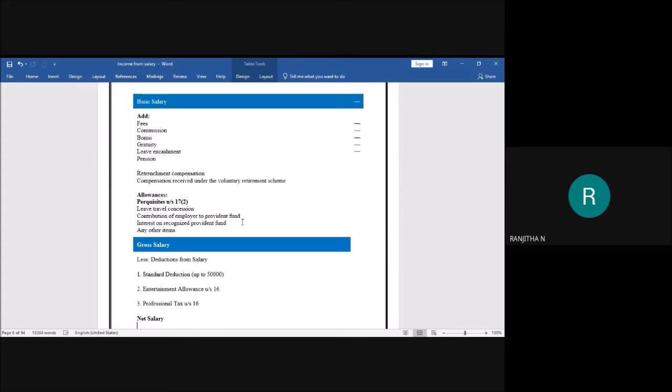Next, pension. We have two types of pension here, students. Before going to the types of pension, let us understand what the meaning of pension is. You know that usually after retirement only you are going to get a pension. Let us go through it. Pension is any amount which is a payment made by an employer to his employee in consideration of past services payable after retirement. I am repeating, students. Pension is any amount made by the employer to the employee in consideration of past services rendered by him.